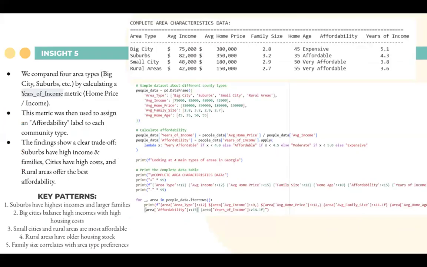For our fifth and final insight, we compared four area types: big cities, suburbs, small cities, and rural areas, by calculating the years of income, such as the home price divided by the income. So this metric was used to assign an affordability label to each community type. As you can see on the table, for the big city, we found the average income, the average home price, the average family size, and the home age, and we assigned an affordability ratio, which in this case was expensive. And we did that for the four different areas.